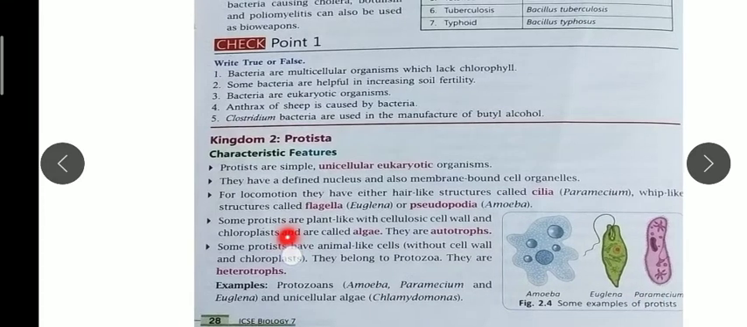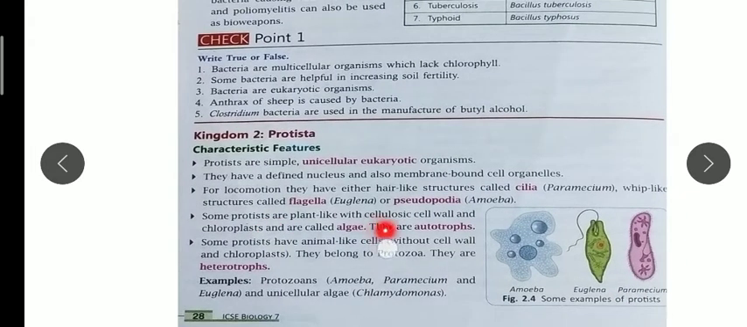Some protists are plant-like with a cellulosic cell wall. So some protists have a cell wall made up of cellulose, and they have chloroplasts, and they are called algae. Algae, like blue-green algae, come under Protista, and they have chloroplasts, so they are able to do photosynthesis. So they are autotrophic in nature, in nutrition.